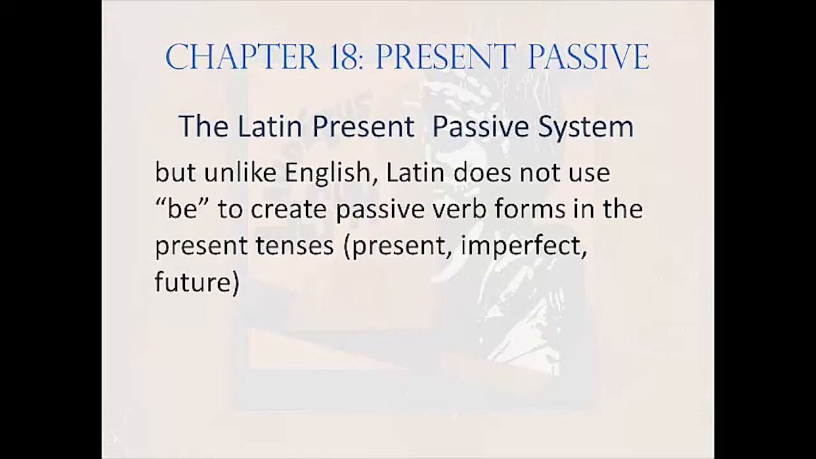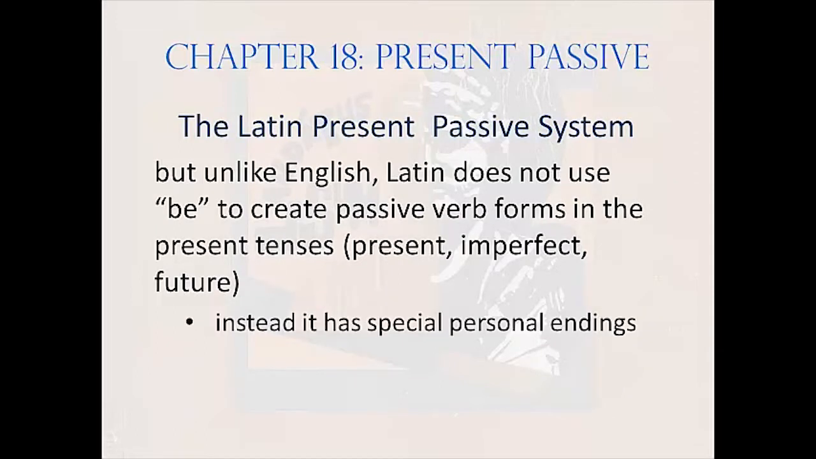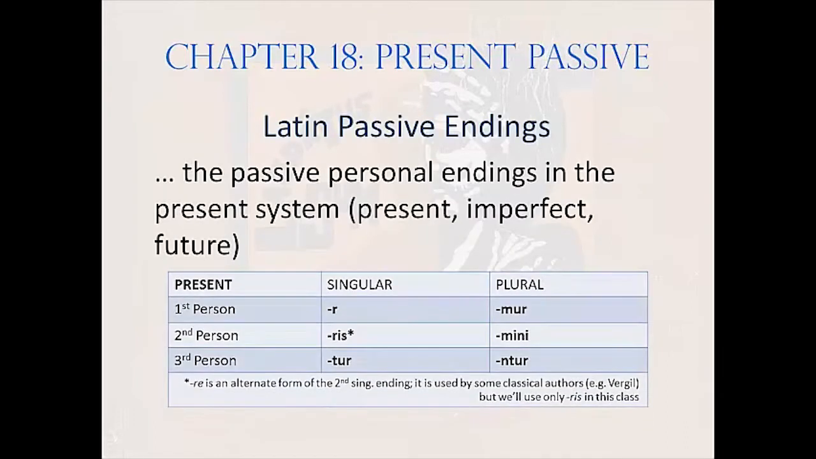Where English uses be to create passive forms in the present tenses, Latin does not. It uses instead a special set of personal endings, the passive counterpart of o, s, t, mus, tis, nt. And here are those endings. Or, ris, tur, mur, mini, ntur. Let's say those together. Or, ris, tur, mur, mini, ntur. These are as important for you to remember as their active counterparts, o, and so on. Please commit them to memory as soon as possible.